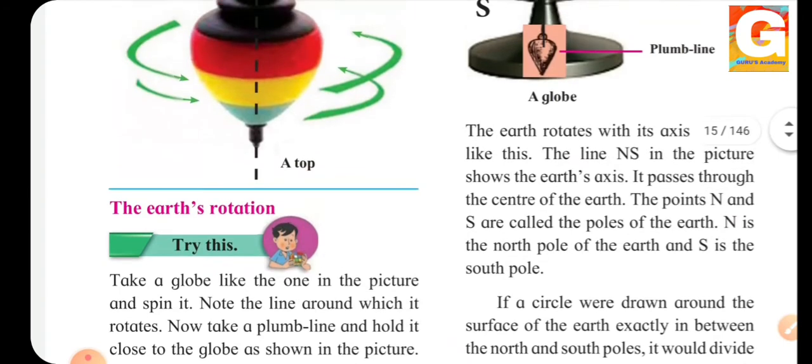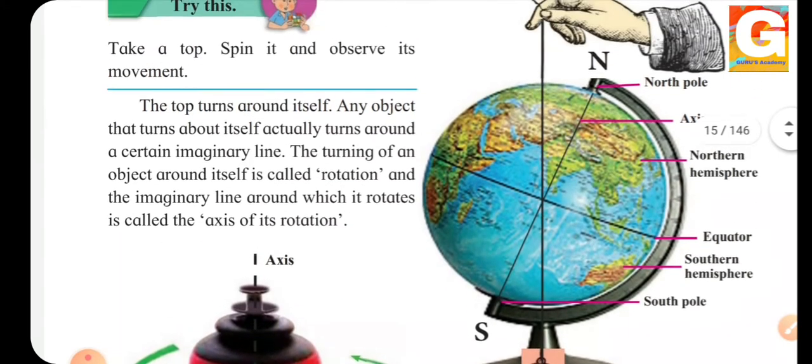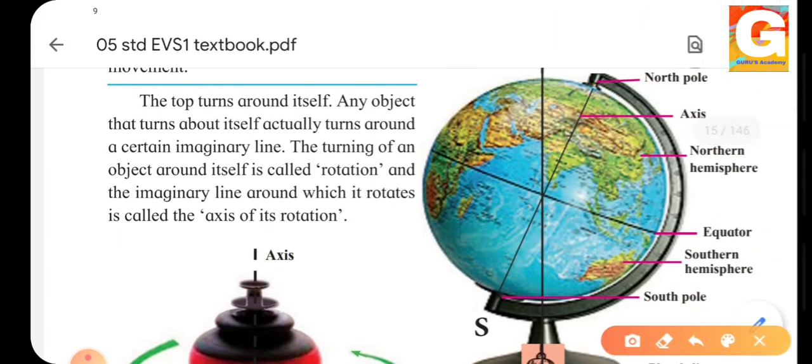Let's see this in the picture. See, this is our earth's axis and this is the plumb line. So we can see that there is an angle formed. So the angle formation tells us that the earth is inclined, meaning it is leaning or tilted. So the earth's axis is not straight.